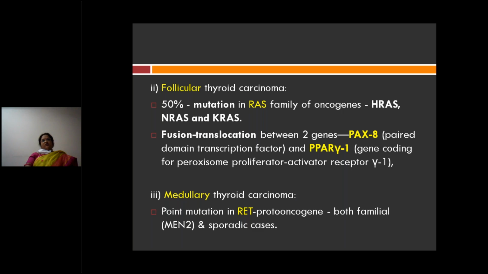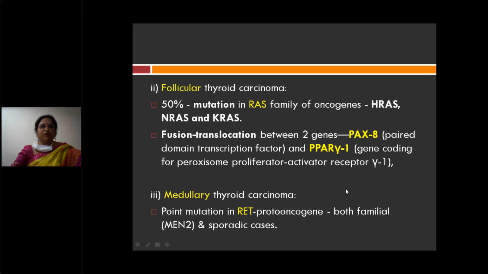And there is fusion translocation between two genes. Other genes which are also responsible are PAX8 and PPAR gamma 1. PAX8 is a paired domain transcription factor, and PPAR gamma 1 is the peroxisome proliferator-activated receptor, which is also a diabetogenic gene.